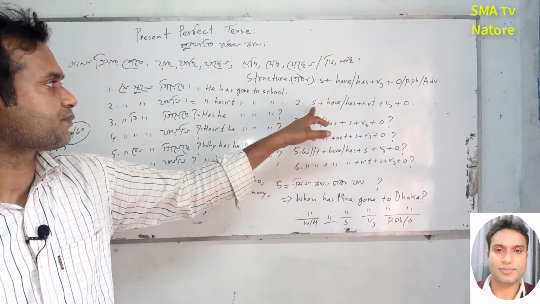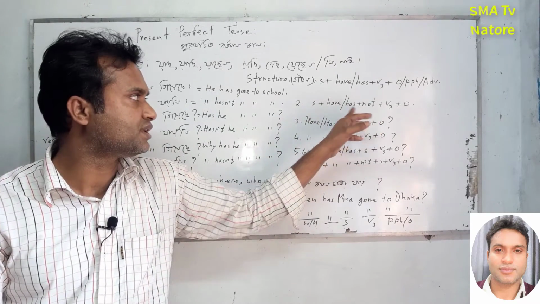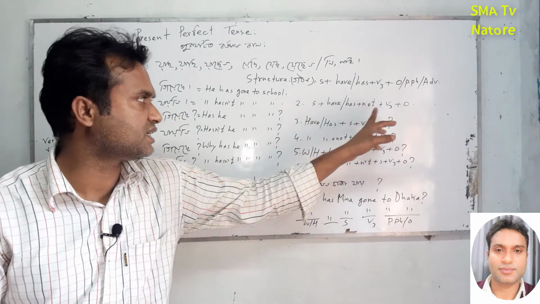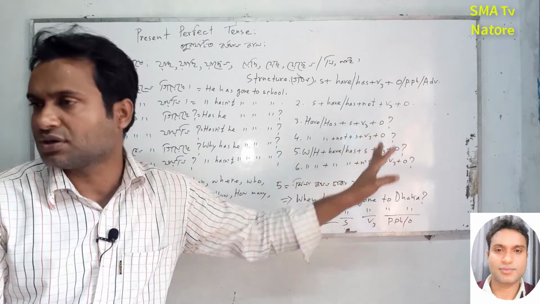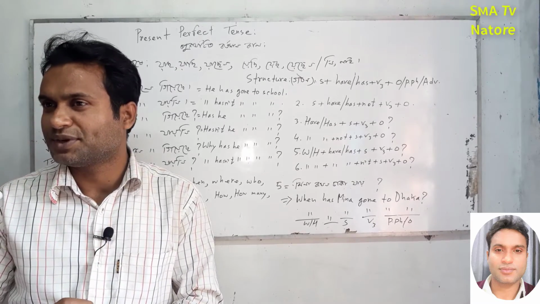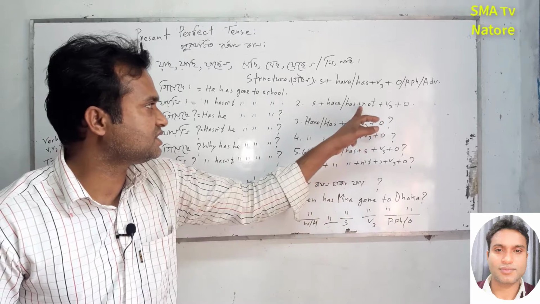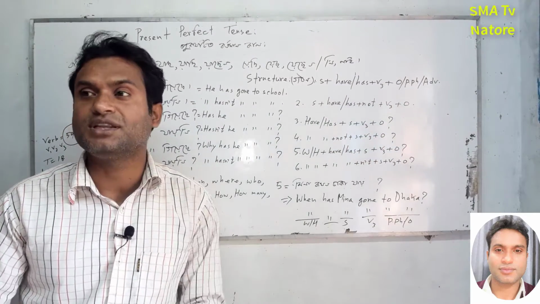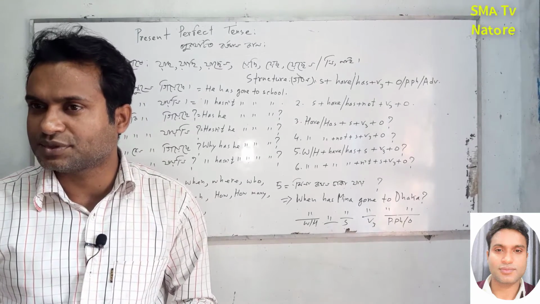Next is the negative sentence: subject plus have or has plus not, or you can say haven't or hasn't. We also need the past participle form of the verb and then an object, but actually it is not always an object, because we have to know transitive and intransitive verbs. After a transitive verb we must use an object, but after an intransitive verb we use an adverb or prepositional phrase. You know the prepositions?